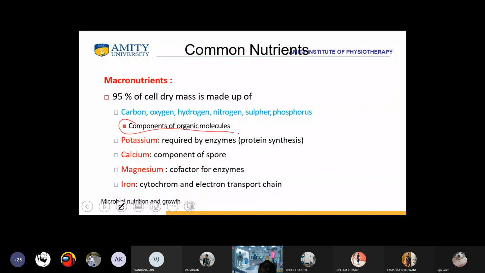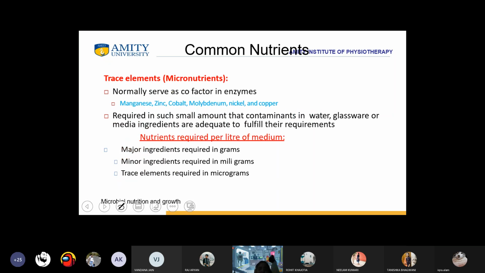Now, these are the components of organic molecules. Then potassium, why is it needed? It is required by enzymes. Calcium is a component of spores. Magnesium is a cofactor for enzymes. And iron, which is in cytochromes and is helpful in the electron transport chain.